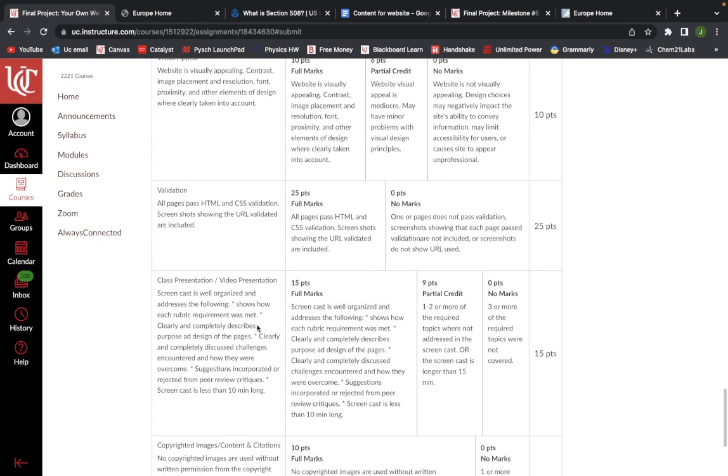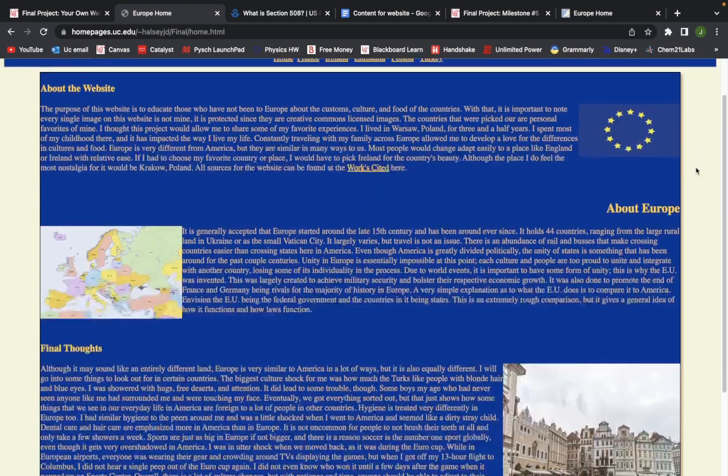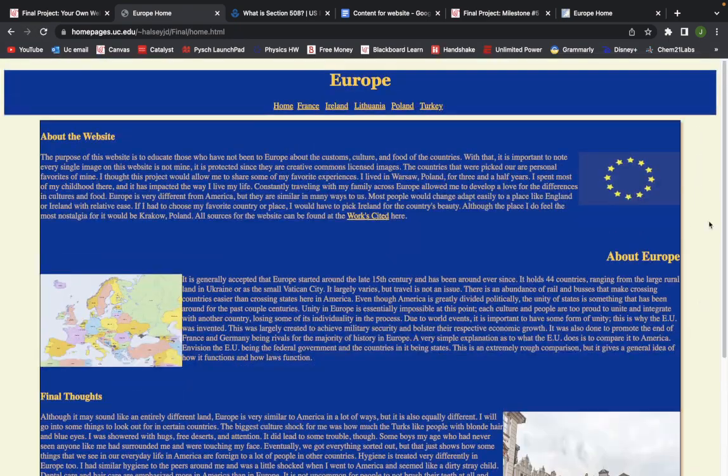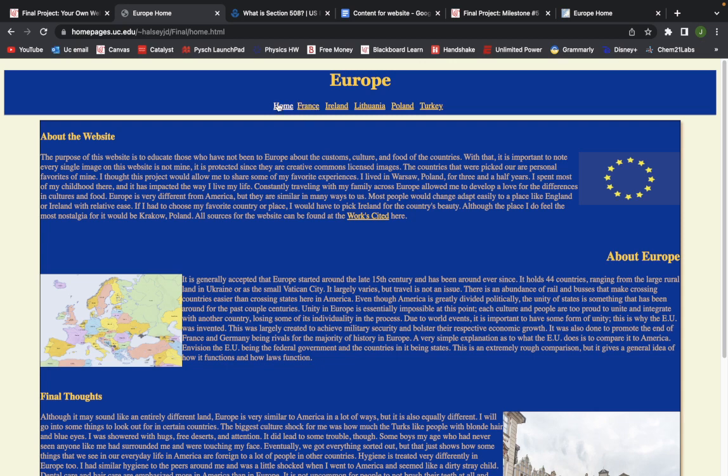And then I also have to show some criticisms and how I responded to them. So one of the criticisms I had is that they should be a little bit more subtle, a little easier on the eyes. And they said to change the tan background, but I personally like the tan background a little too much. I thought it looked way better than the white. I think it does work well with most of these colors. And then with that, he also said color changes, which I ended up doing. I ended up making them a little bit more subtle colors.